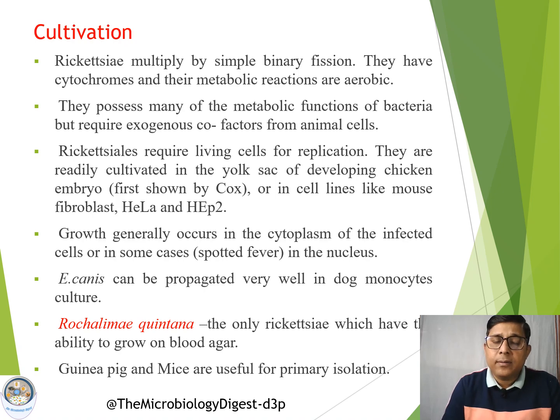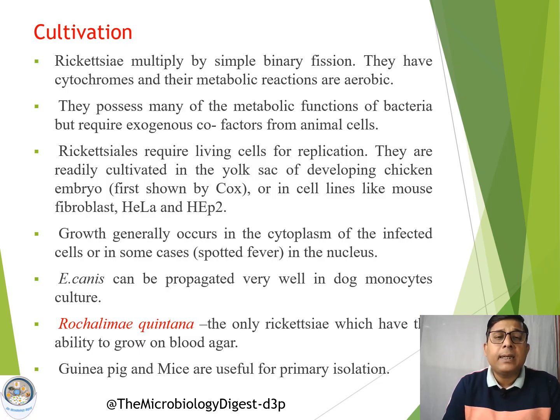Further, these Rickettsia organisms are obligate intracellular parasites. They require living cells for replication. Unless living cells are provided or they come in contact with living cells, this group of organisms cannot multiply.